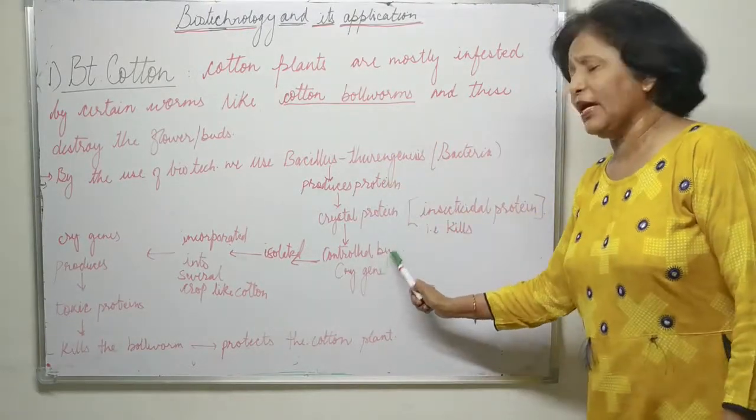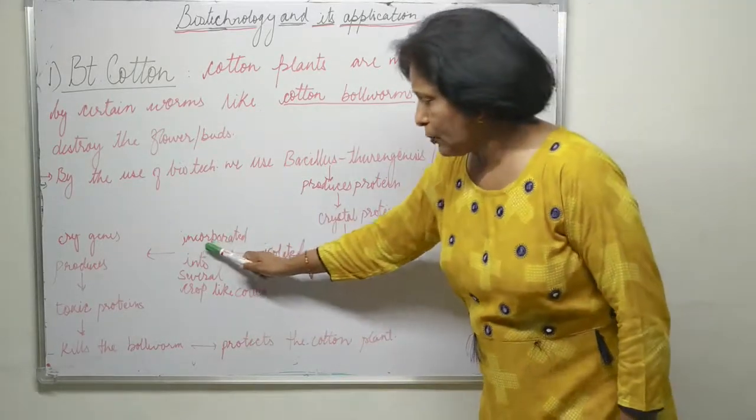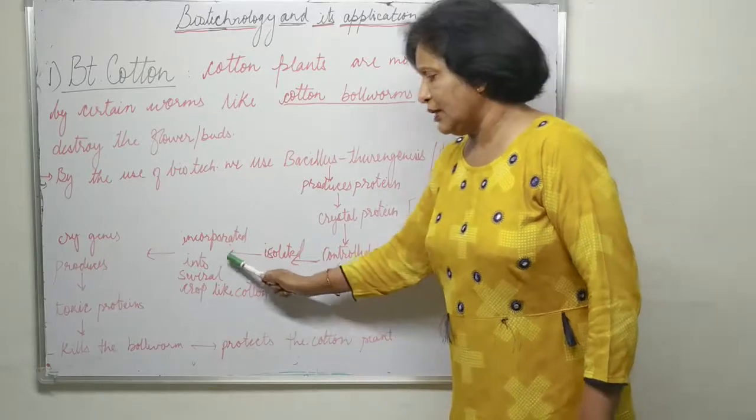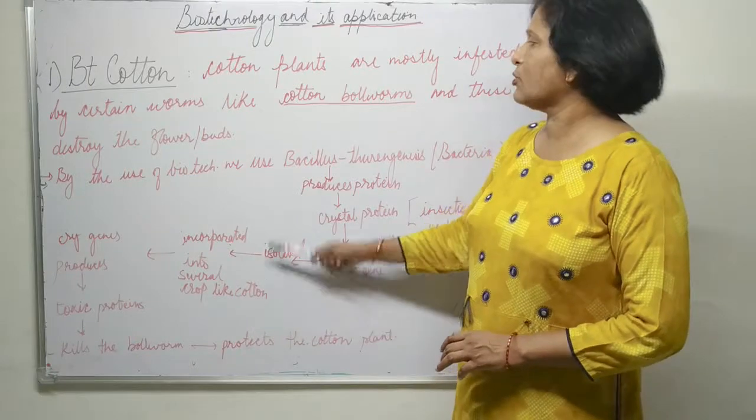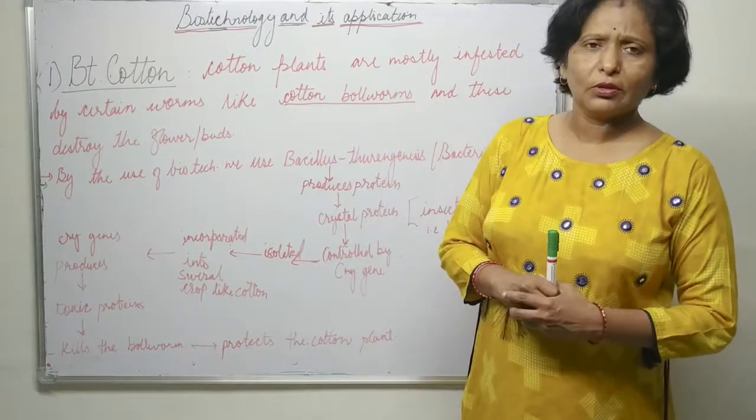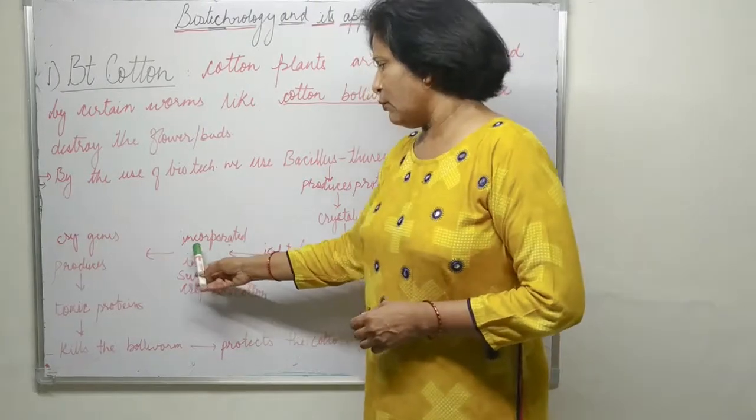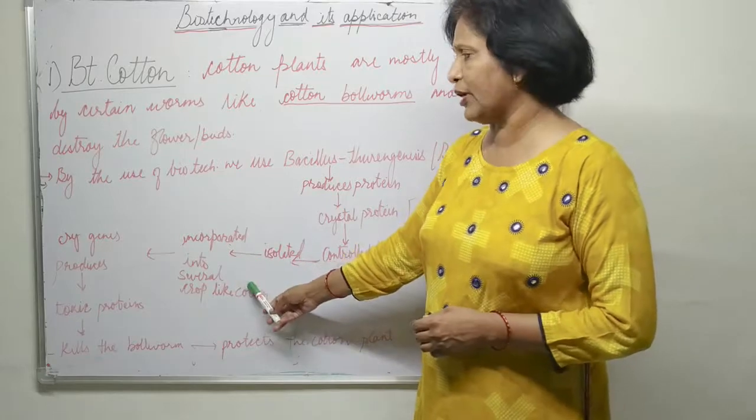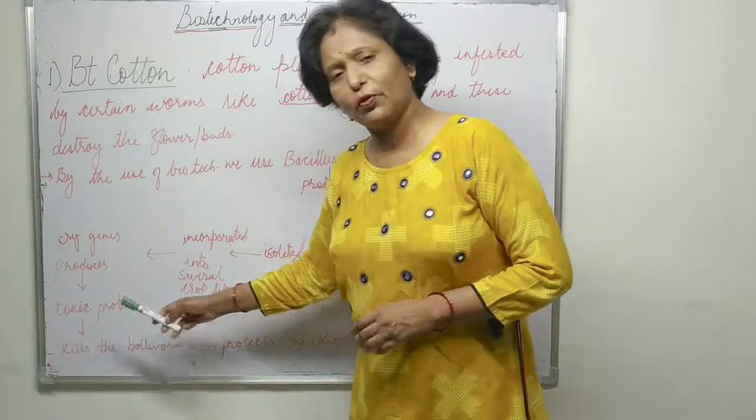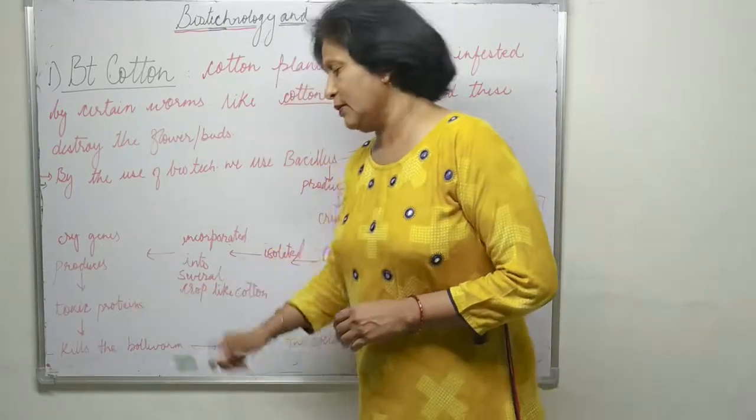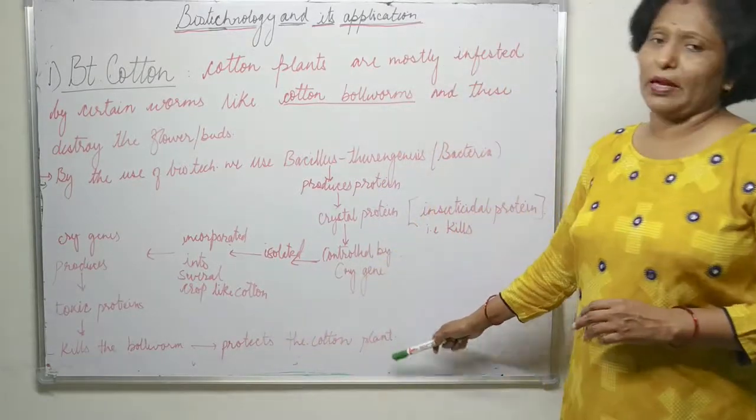That we have isolated these cry genes and then incorporated them into several crops, like cotton, because cotton also suffers from disease by the bollworm, which destroys the flowers or the buds. Now when these cry genes are incorporated into the cotton plant, they produce a toxic protein, and this toxic protein kills the bollworm and protects the cotton plant.